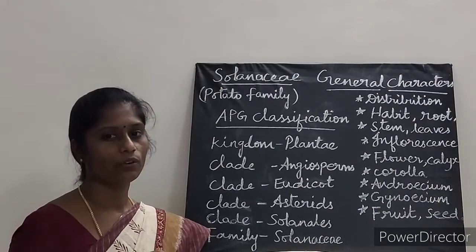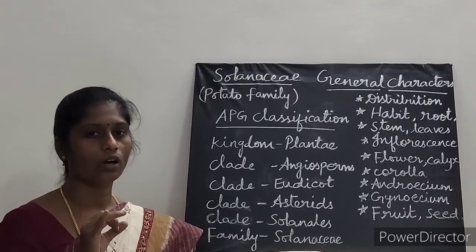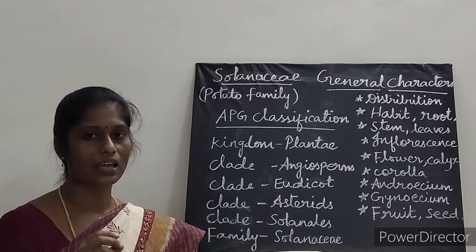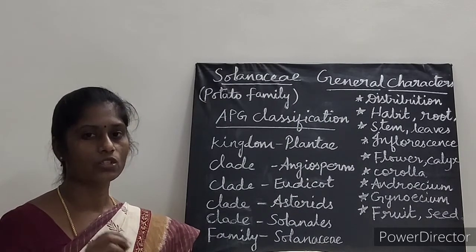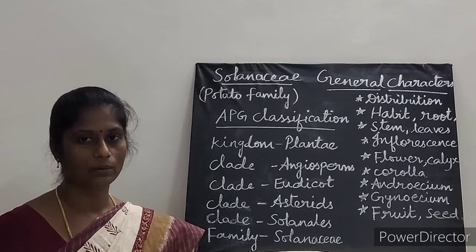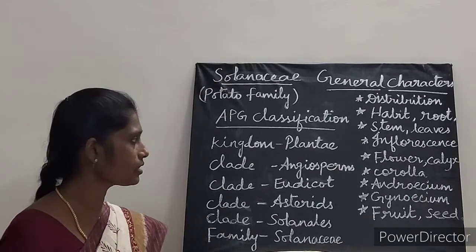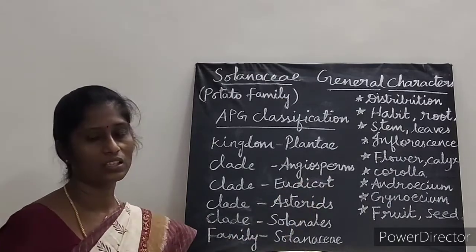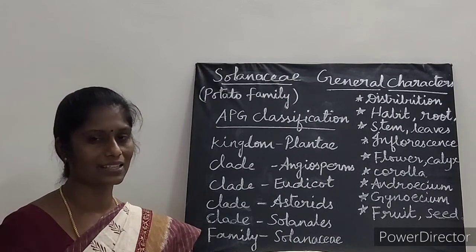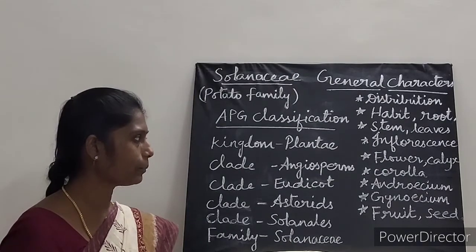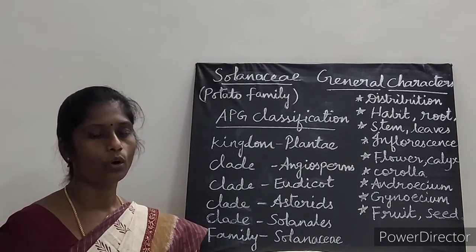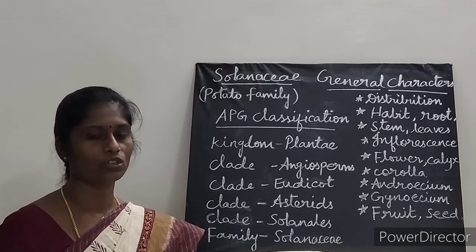So inflorescence may be axillary or terminal cymose, solitary flowers, extra axillary scorpioid cyme called rhaphidium, solitary and axillary, umbellate cyme. So this type of inflorescence can be seen in the Solanaceae family. Next is flower character. Here it is bracteate or ebracteate, pedicellate, having pedicel, and then bisexual, heterochlamydeous, pentamerous, actinomorphic or weakly zygomorphic due to oblique position. Oblique means slanting position of the ovary.